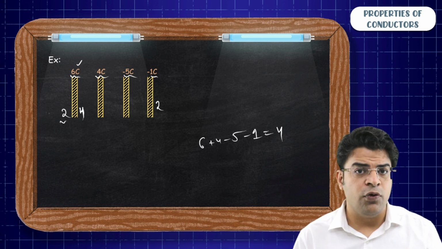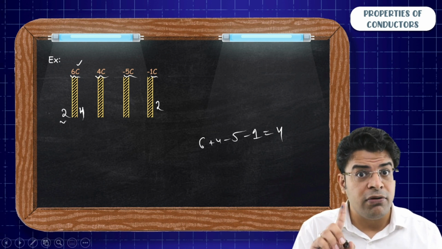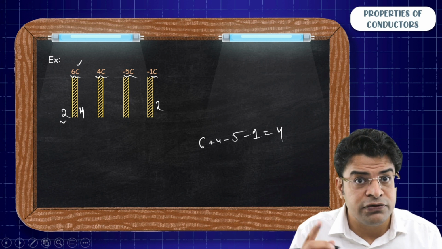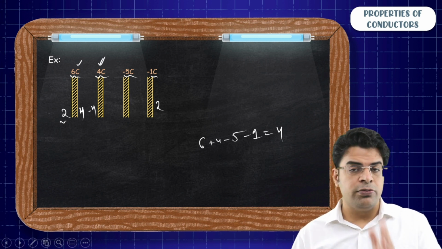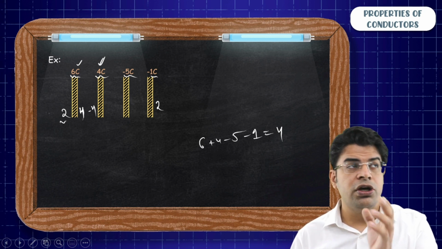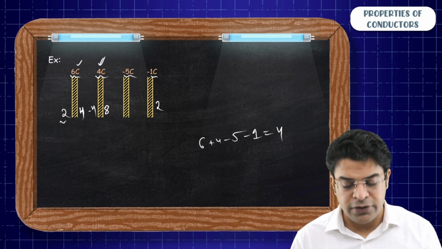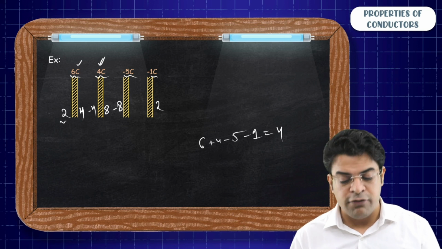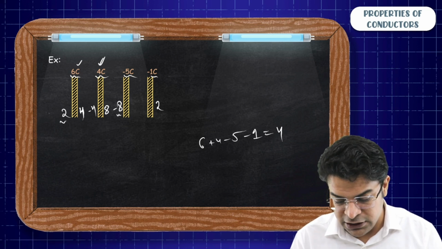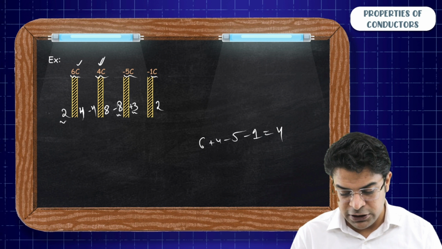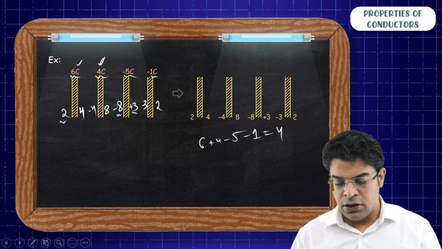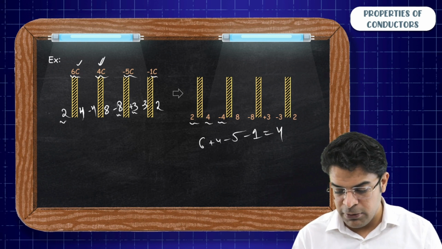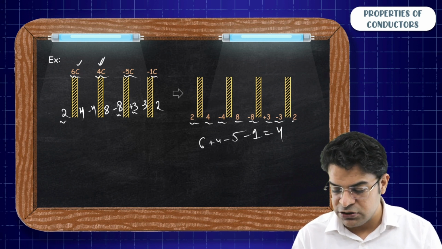If out of 6, here you get 2, here you get 4. If here you get 4, on the opposite plate you should have the opposite sign, same magnitude. So here you will get minus 4. The net charge on this second plate has to be 4. On the left surface you get minus 4. This means that on the right surface you have got plus 8. If here you have got plus 8, here you should have minus 8. If here you have got minus 8, here you should have plus 3. If here you should have plus 3, here you should have minus 3. Okay. So this is how you do the charge distribution: 2, 4, minus 4, 8, minus 8, plus 3, minus 3 and 2.